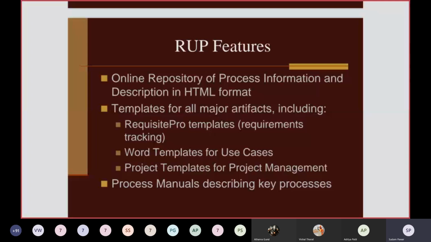So the Rational Unified Process information is available online. You will get an online repository of process information, that is RUP, and a description in HTML format also. So you can get the complete information about the RUP process on their online website. I will show you the URL also in the next slide. And that information is available in the form of an HTML document also.